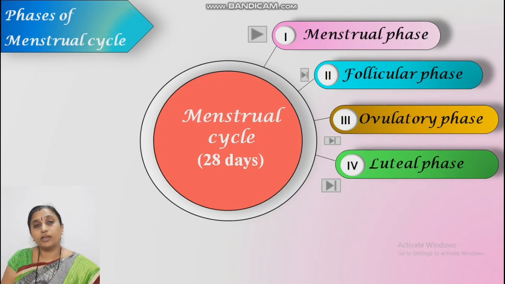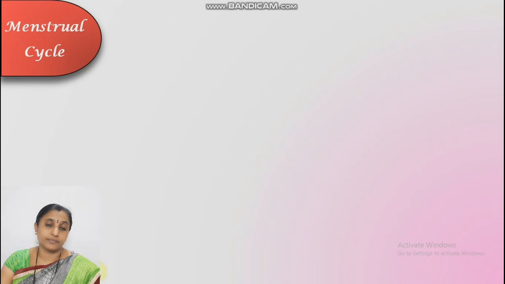And changes in the ovary: FSH starts secreting. This FSH carries out the development of the ovarian follicles, primary and secondary follicles. Now the next phase, that is the follicular phase. It is also known as the proliferative phase.